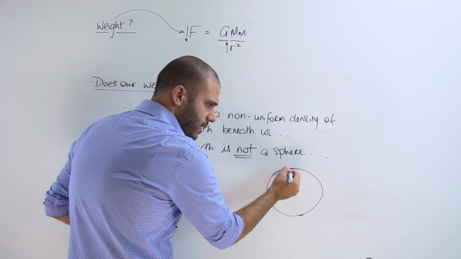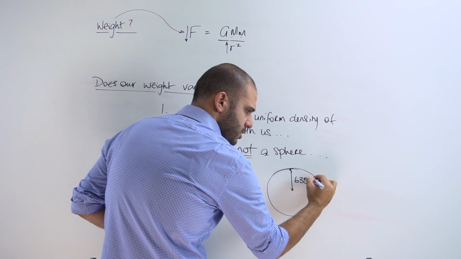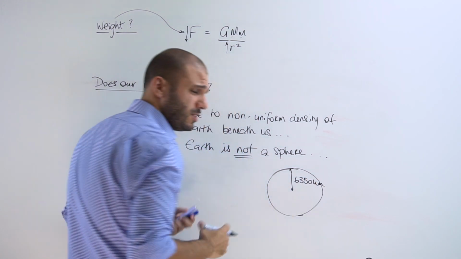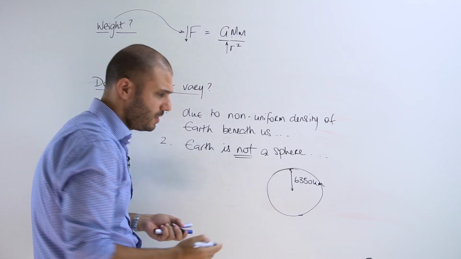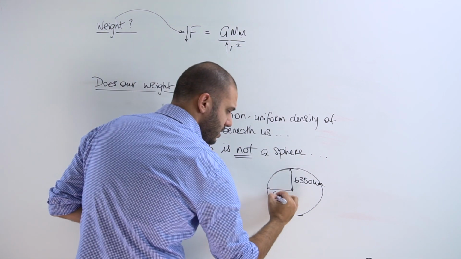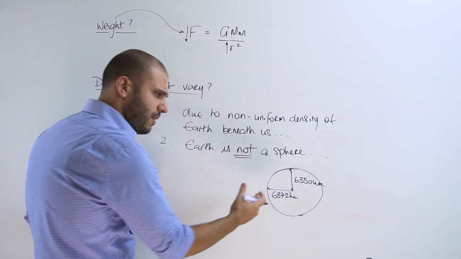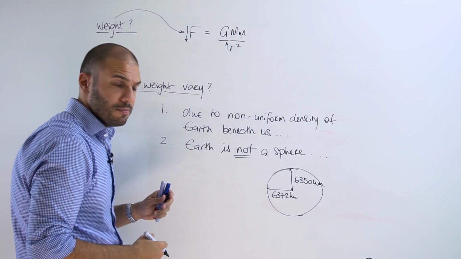This is approximately 6,350 kilometers in terms of its radius, whilst this radius is approximately 6,372 kilometers. So there is a bit of a difference there also.